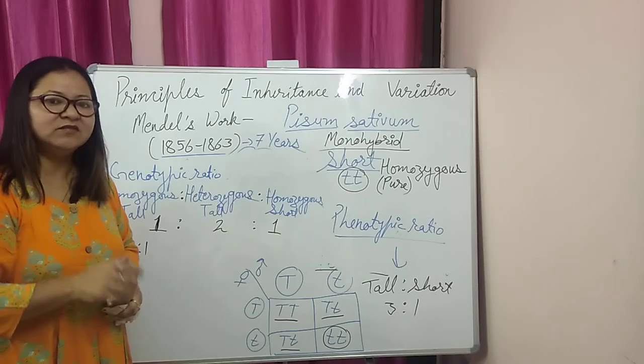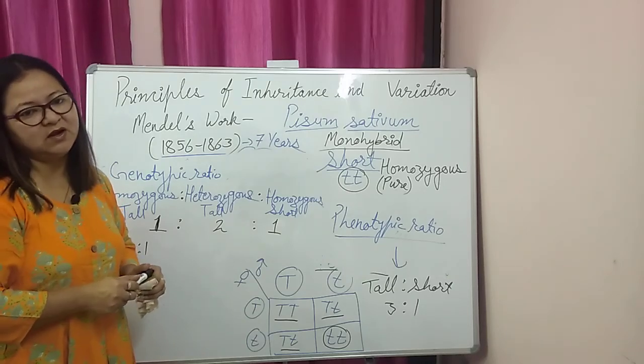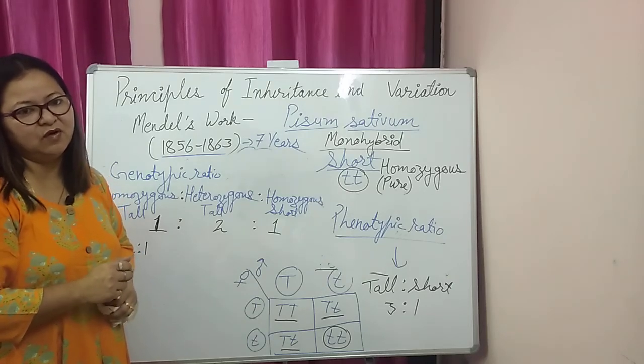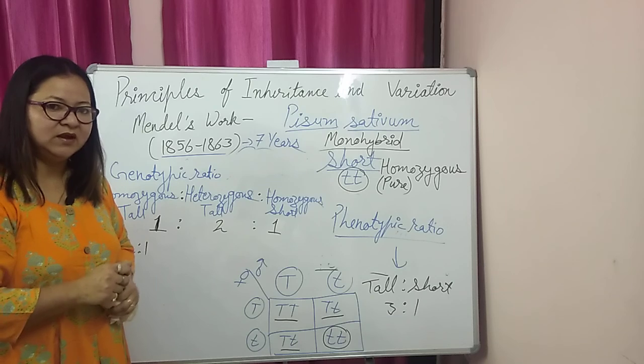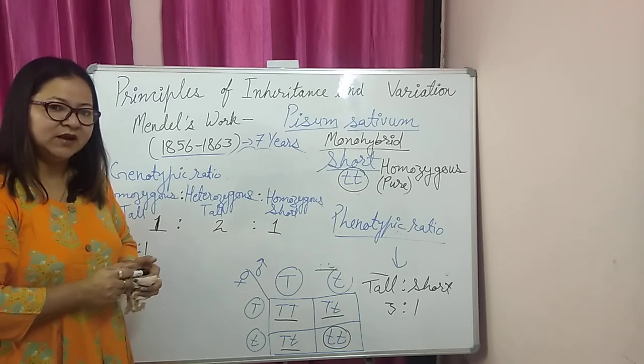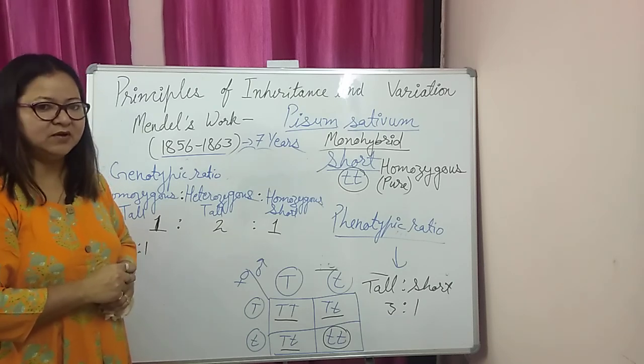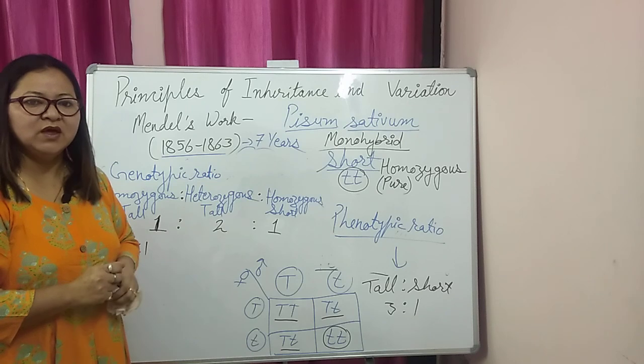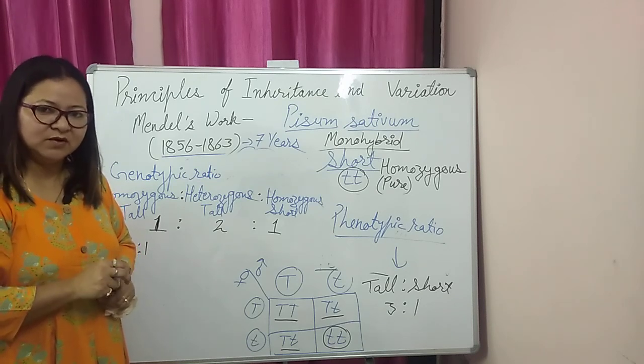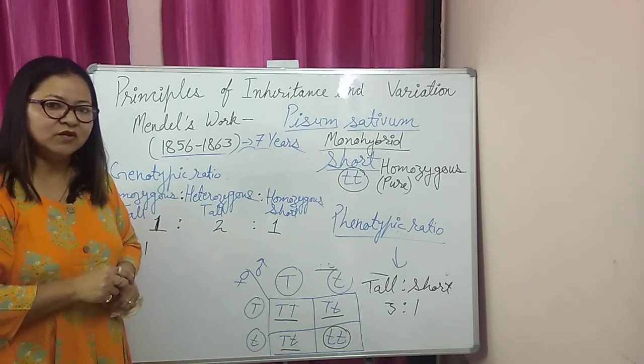Next, watch my next video where I will explain the third law of inheritance, that is the law of independent assortment, and it can be explained only with the help of a dihybrid cross. In this video, you studied the monohybrid cross and two laws of inheritance.